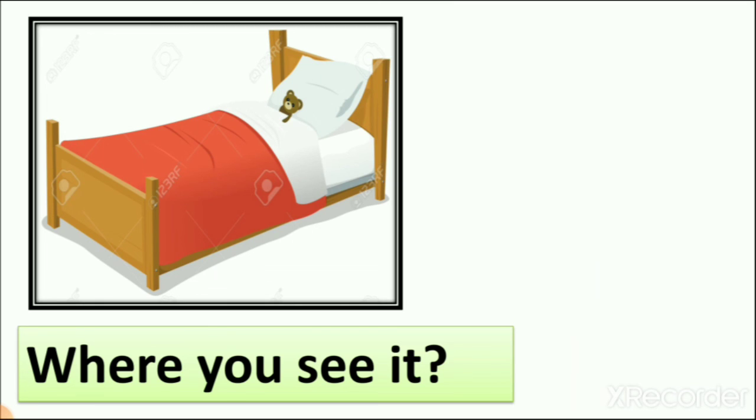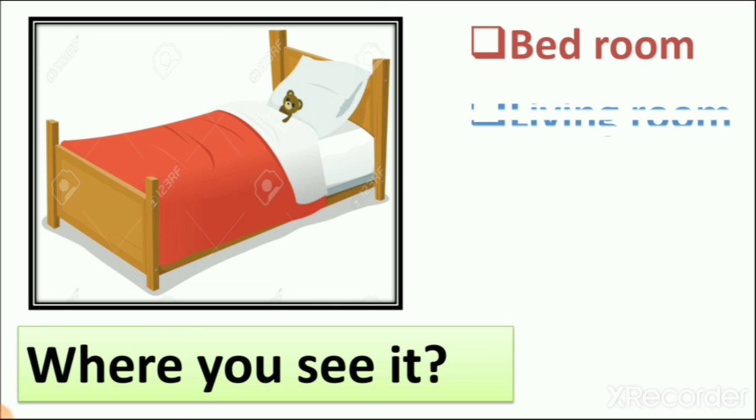What is this? A bed. And who is sleeping here? A teddy bear. Now the teddy bear needs to sleep. Is a teddy bear a living thing? No. Right? So it is just for the picture. We have some dolls and some teddy bears, soft toys which we use to play. Right? So that's why we need this to sleep.